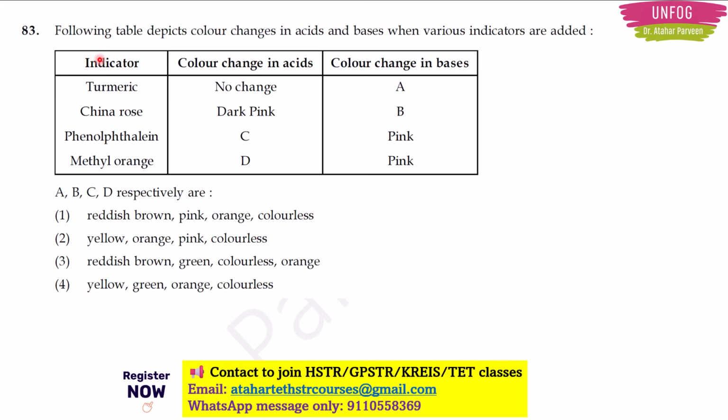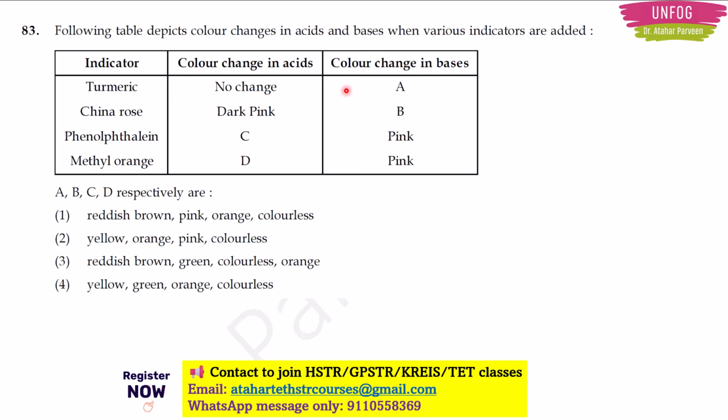Next, question number 83. The following table depicts color changes in acids and bases when various indicators are added. See this table, there are these 4 indicators: turmeric, China rose, phenolphthalein and methyl orange. And what is happening when this indicator is added to acid? What is the color here? And what is happening if that indicator is added in bases? This is the list here.